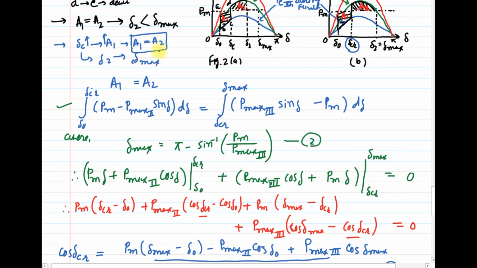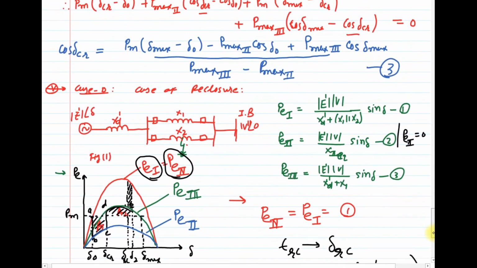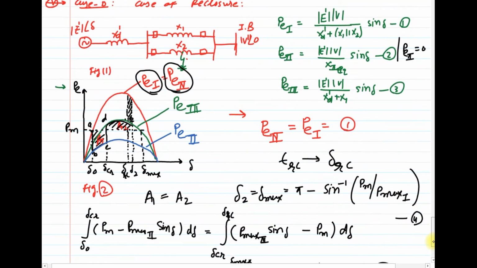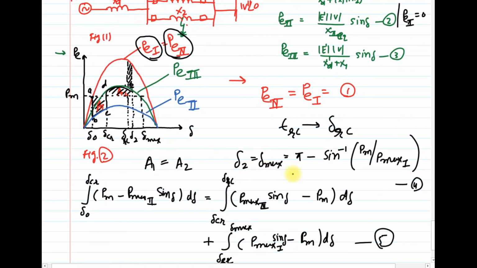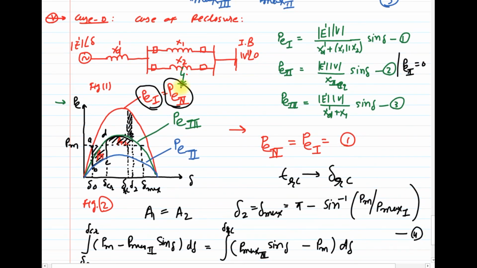And for unstable operating condition, if the rotor position goes beyond delta max, then the system will be in unstable operating condition. Clear?